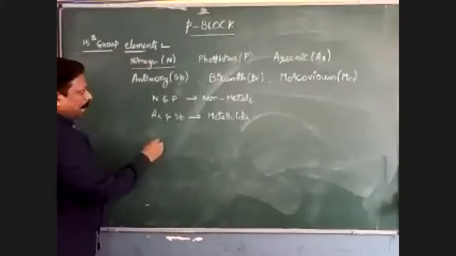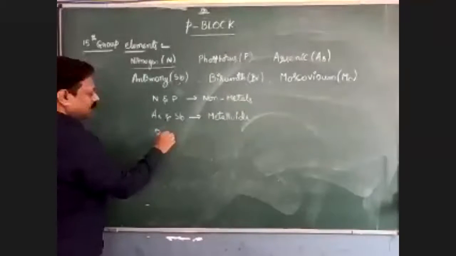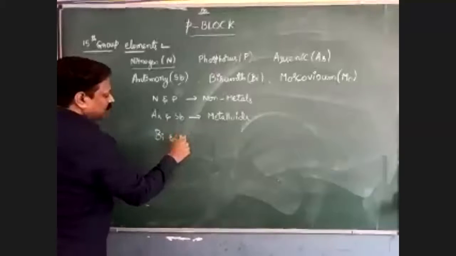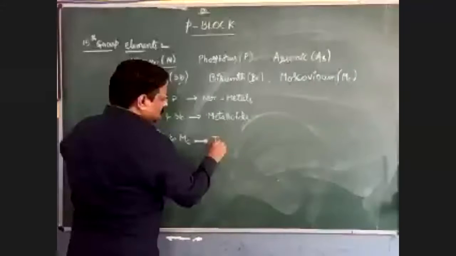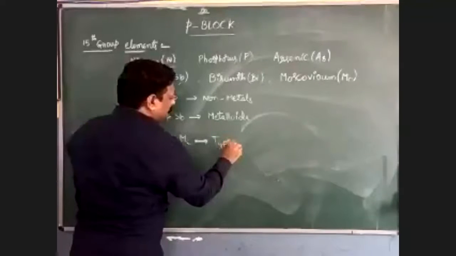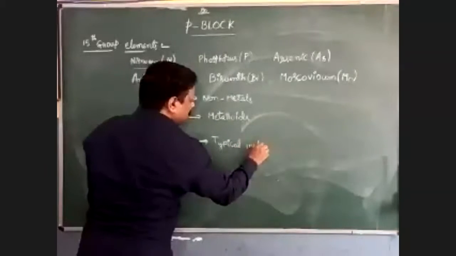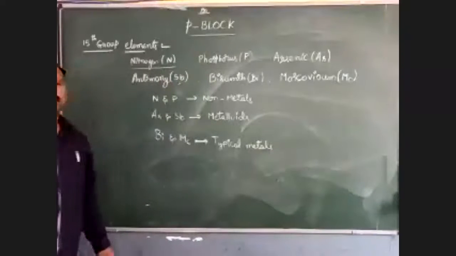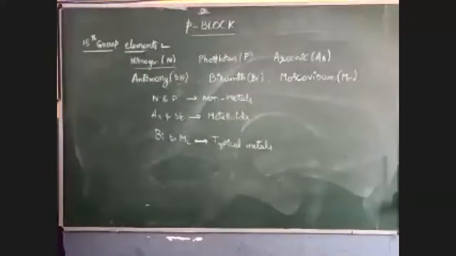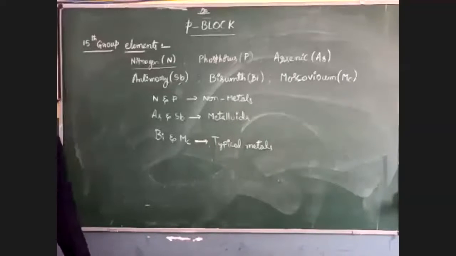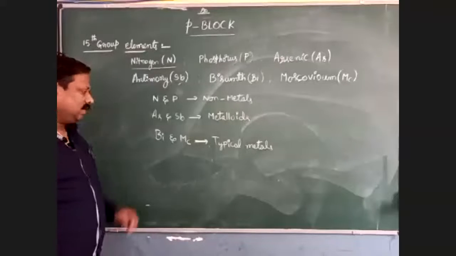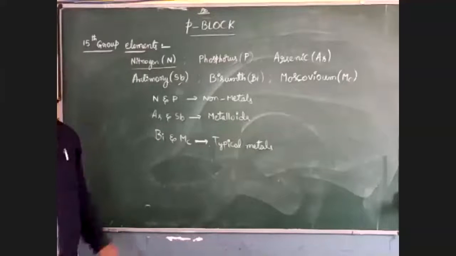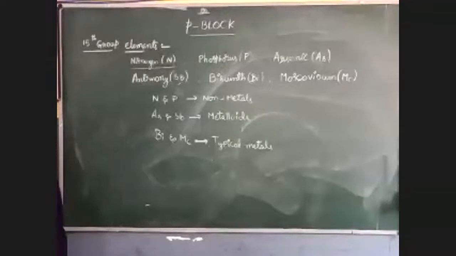Bismuth and moscovium are typical metals. So these are the things present in the 15th group elements. Nitrogen and phosphorus are non-metals. Arsenic and antimony are metalloids. Bismuth and moscovium are the typical metals present in this group.